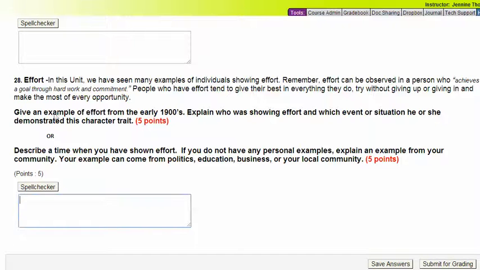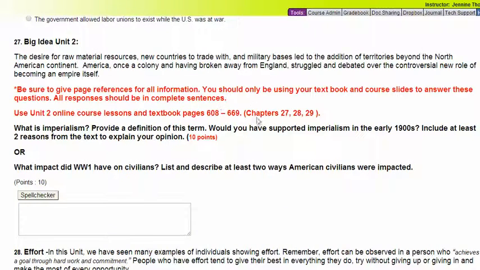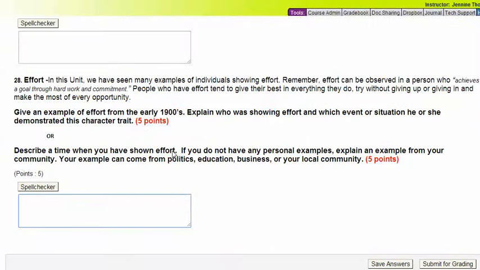Again, just as before, for this first option, you are using page numbers from our Unit 2 only, 608 to 669, chapters 27, 28, or 29. If you don't wish to give an example of effort from Unit 2, you could describe a time when you personally have shown effort.